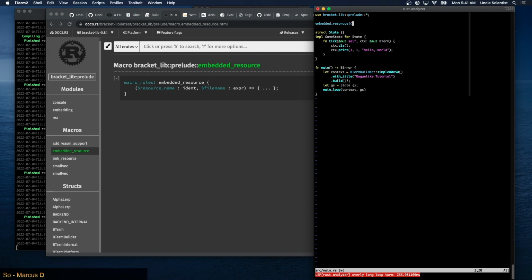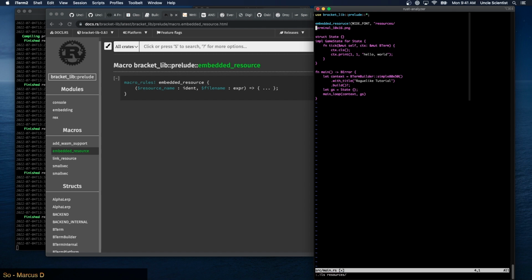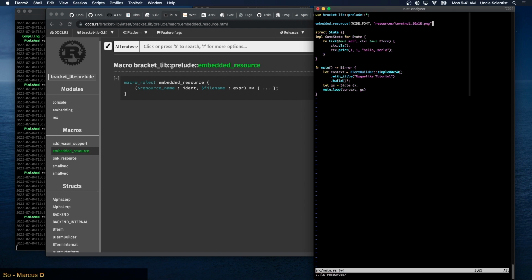We'll call it our font. Wide font. And call it resources dot slash terminal 10x16.png, and then we have to link the resource, right?